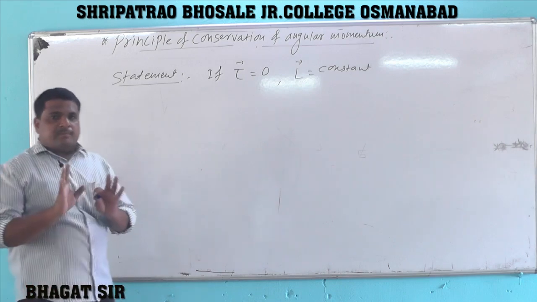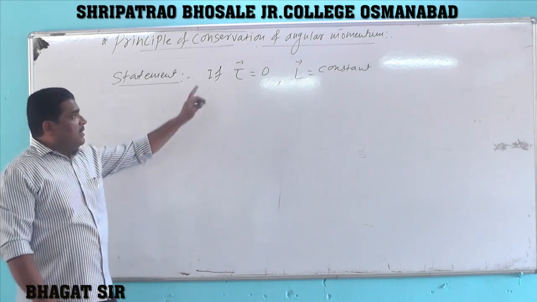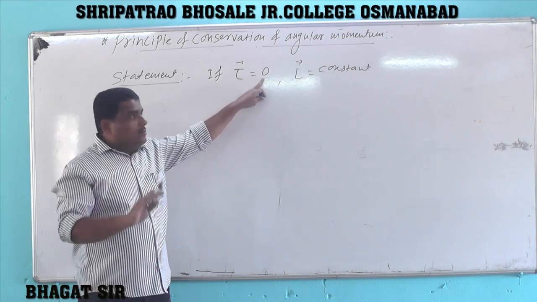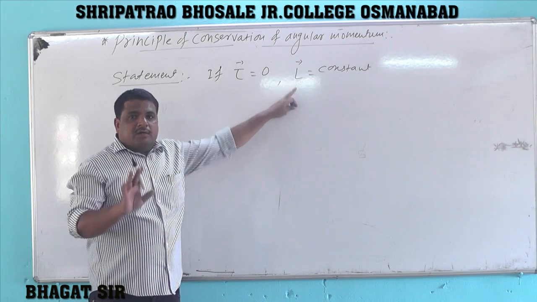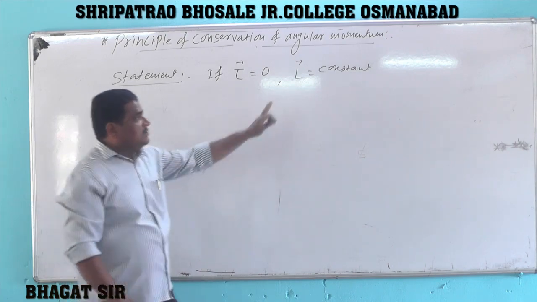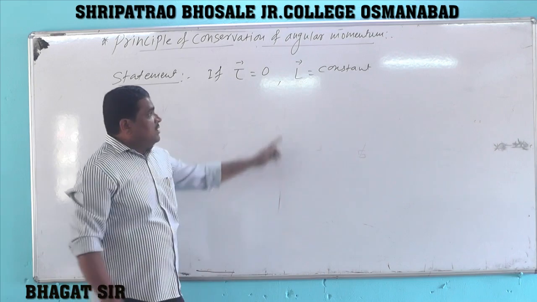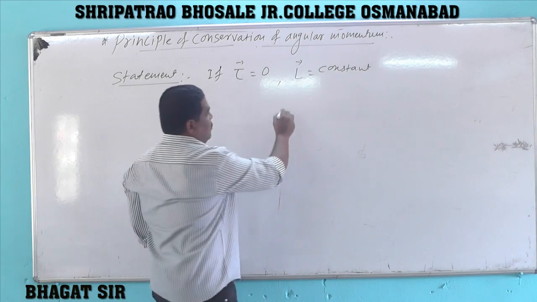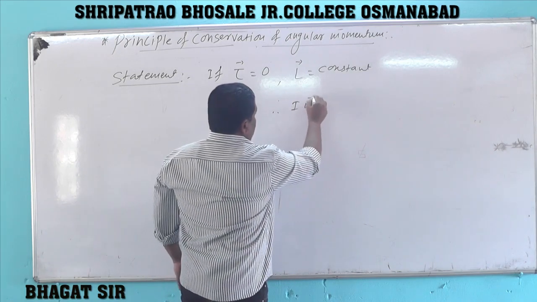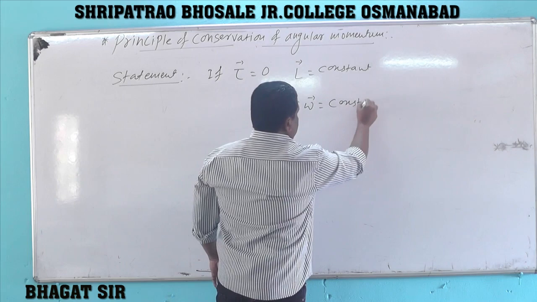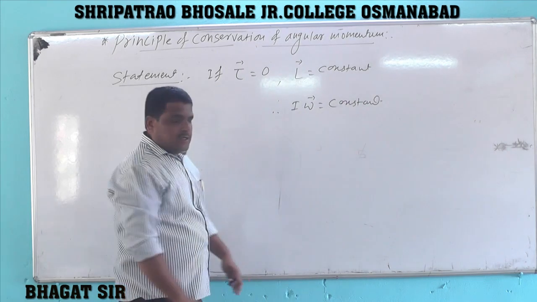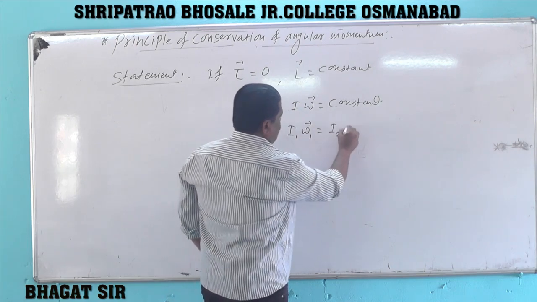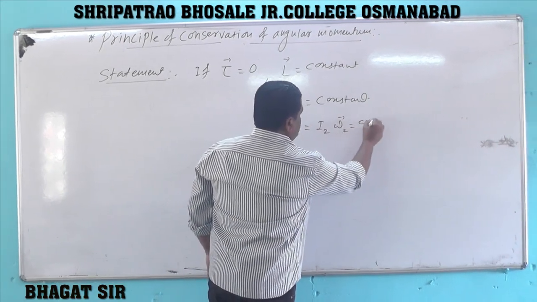Principle of conservation of angular momentum states that if the resultant external torque acting on a rotating body is zero, then the angular momentum of the rotating body remains constant or conserved. That is, vector L is constant if vector tau is zero. Vector L constant means I into omega remains constant. I omega constant means this product I1 omega 1 equals I2 omega 2, that is equal to constant.